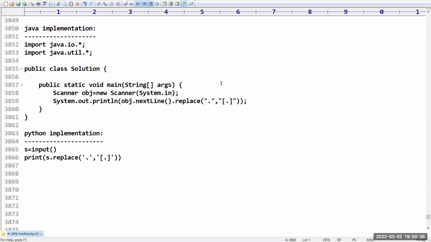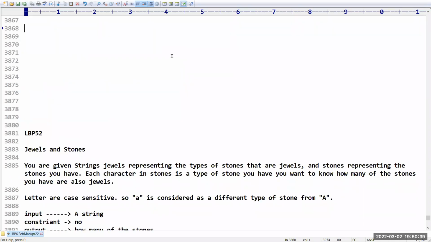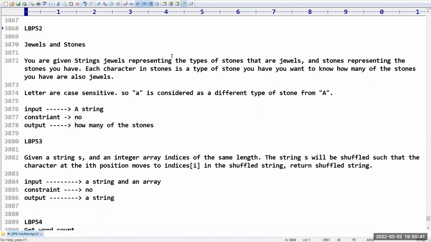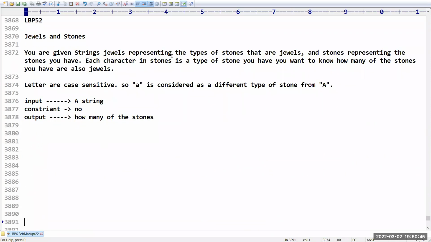Very good, sir. Now my next requirement is LBP number 52. Okay, LBP number 52. So what is this problem? Jewels and Stones. The problem statement is somewhat tricky, but don't worry, I will give the analysis.